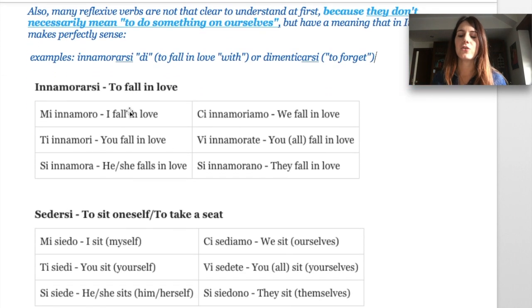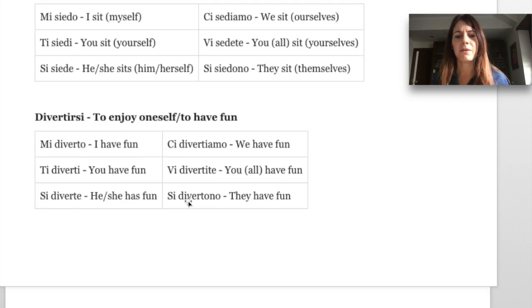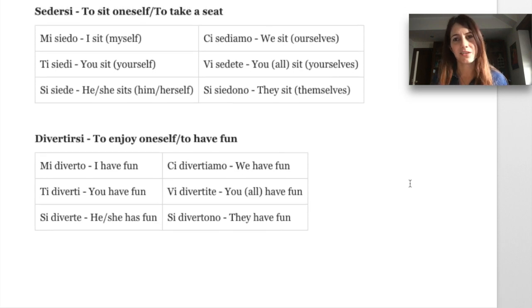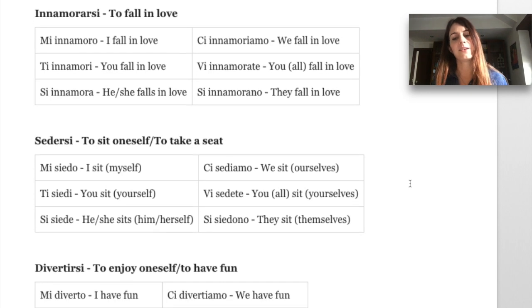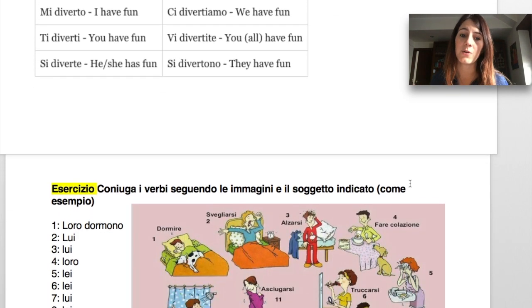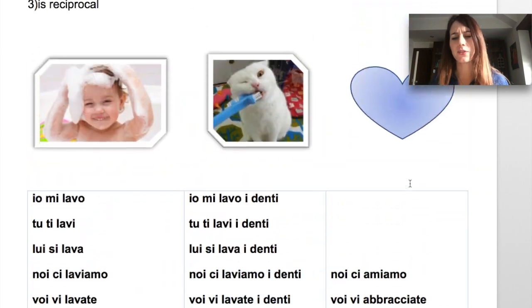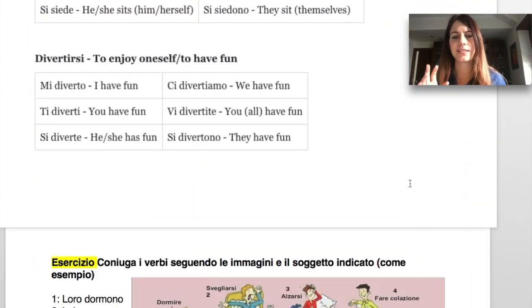Here you have some full conjugations, so for you to familiarize a little bit with this new form, but I want you not to freak out and be concerned about the possibility to misunderstand reflexives. It's completely normal, so little by little, and again, reading a lot, you'll master reflexives and the Italian language will become even more fascinating to your eyes. For now, let's just focus on the structure, the conjugation, and try to do this little exercise.